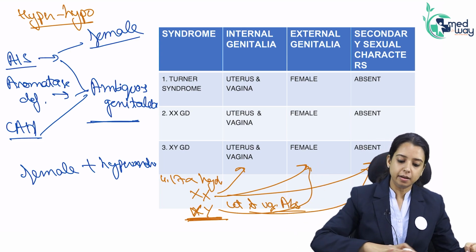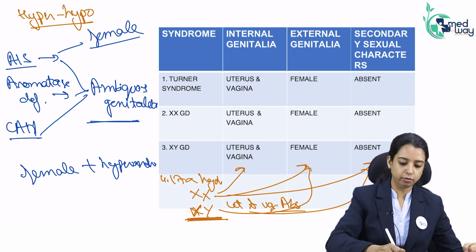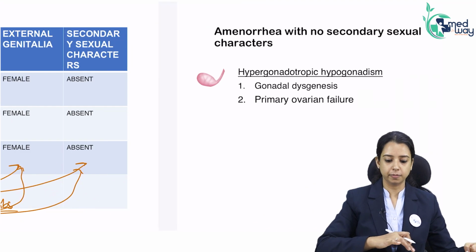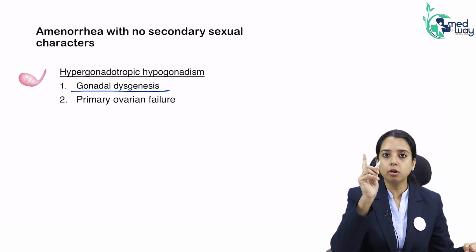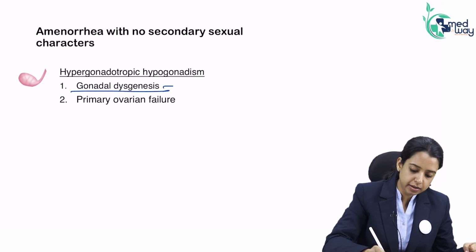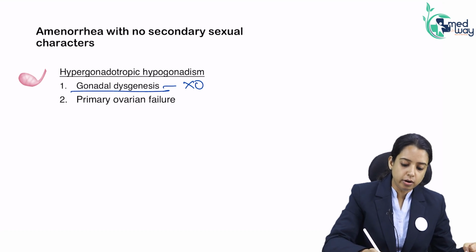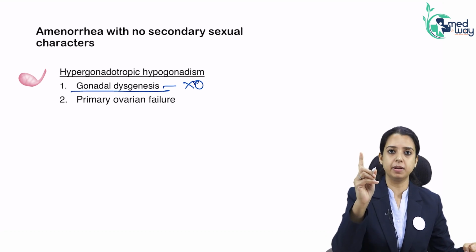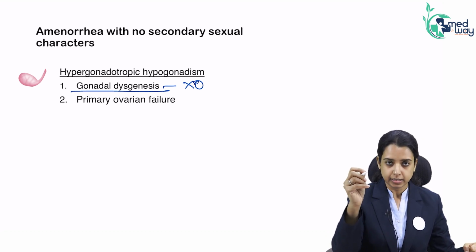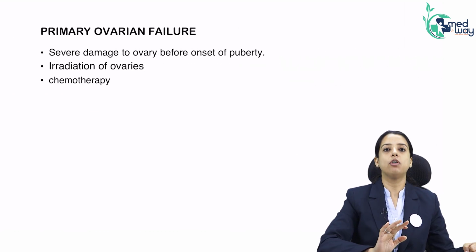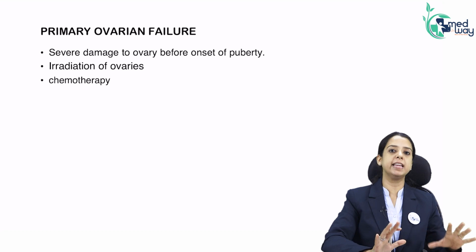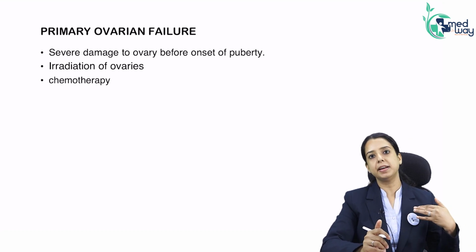Okay, so we have read hypergonadotropic hypogonadism so far. Forget this, we are not reading this right now. So what we have read is gonadal dysgenesis. What was the most common cause of gonadal dysgenesis? We read it is Turner syndrome. Is gonadal dysgenesis the most common cause of primary amenorrhea? Absolutely. Now comes primary ovarian failure. It means the ovary formed normally, it just failed at a very early age. Obviously, it is very rare.